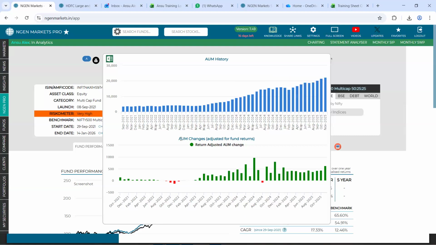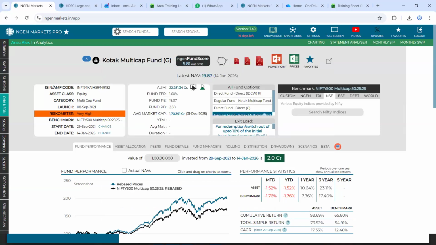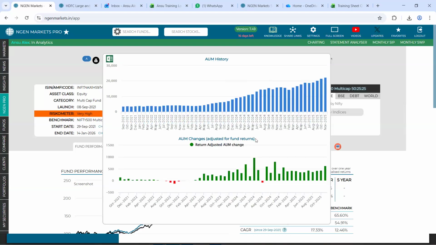In addition to that, we have also introduced an option called AUM changes, which are adjusted for the fund's return. Now, we are aware that AUM basically changes due to two reasons. First will be the cash inflow and the cash outflow, and the second would be the changes that would have happened in the market going up and down, which in fact brings changes to the AUM of the fund.